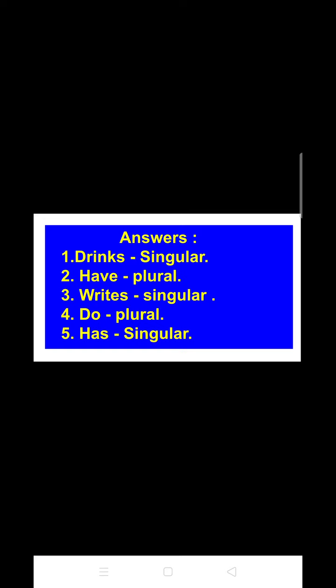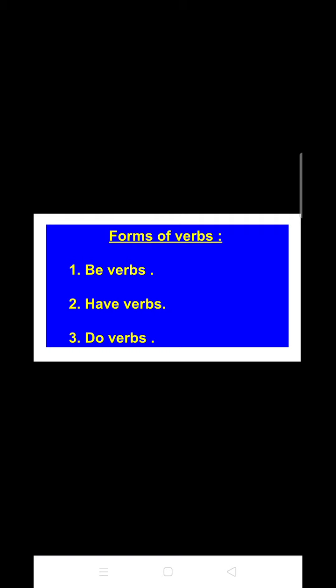Now, let me proceed to today's topic, and the topic is forms of verbs. So, students, if you can remember, in the first class of verbs, we got to know that we can categorize verbs into three types, and they are be verbs, have verbs, and do verbs. So now we will know in detail about the forms of these three kinds of verbs.